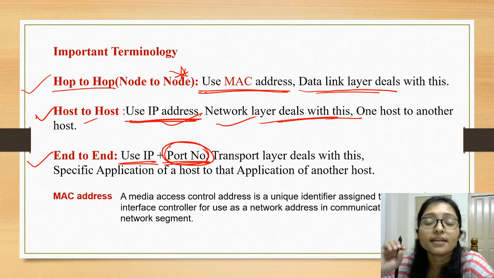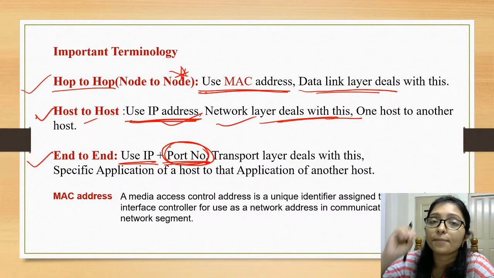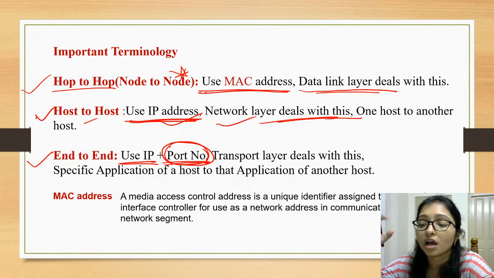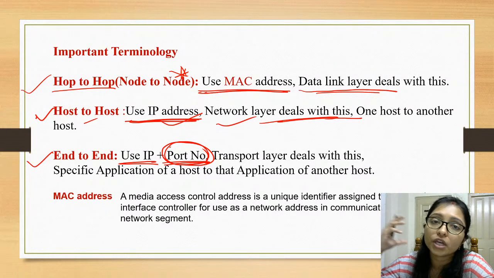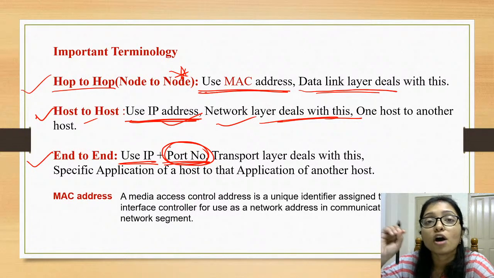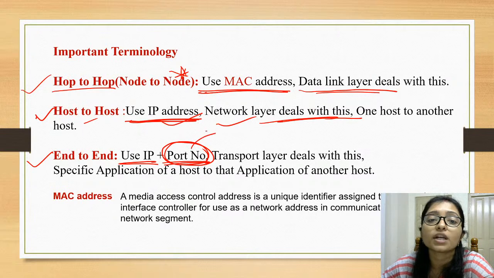Because when you are installing any application on your phone or your laptop or your computer, every application is identified by a port number.